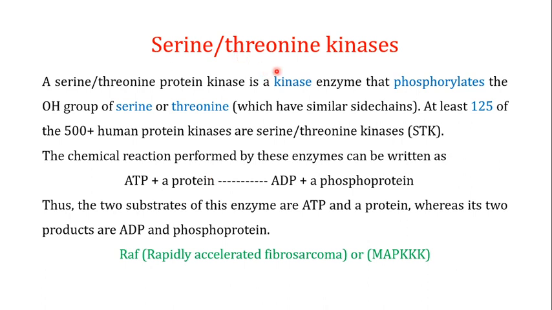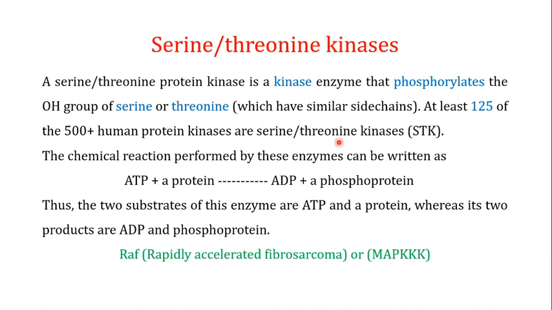If you talk about the first class of the kinases, which are known as the serine threonine kinases, what these kinases do is phosphorylate their target protein at the serine or threonine amino acids. These kinases have the potential to attach a phosphate group both to the serine and the threonine. The serine threonine kinase family is the largest of the kinases, and at least 125 of the 500 plus human protein kinases are serine threonine kinases.